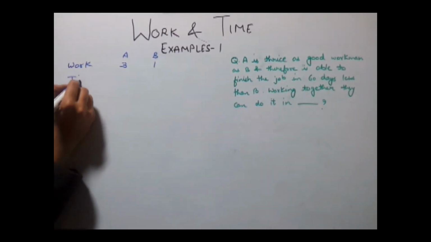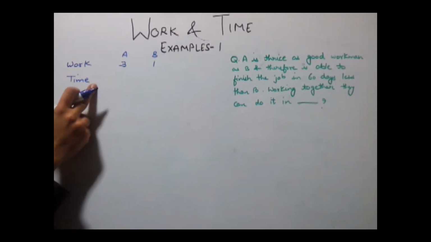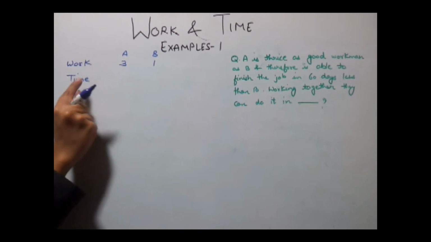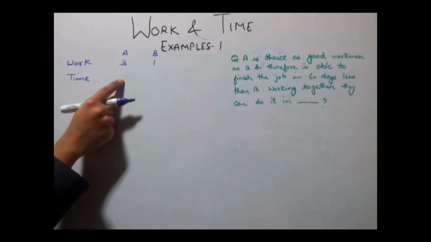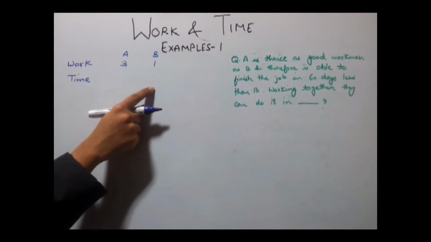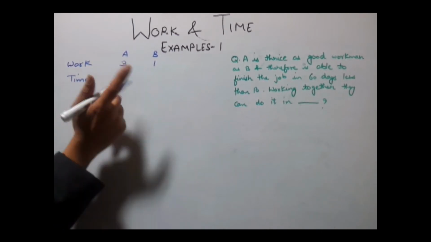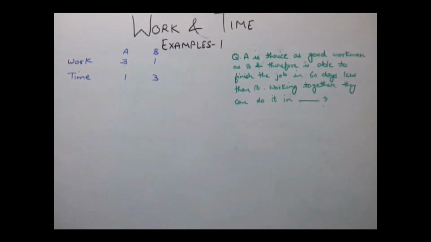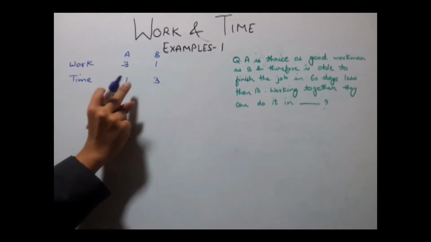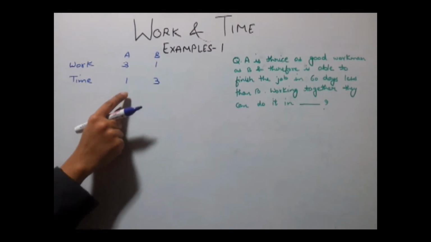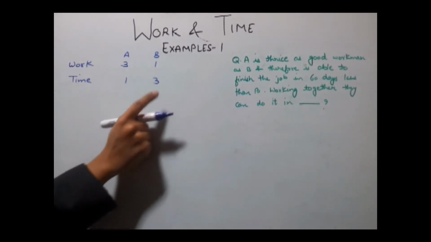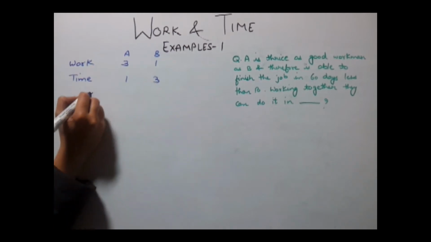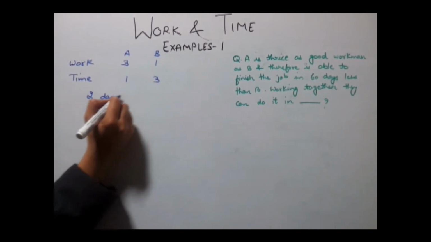In terms of time, we know that work rate and time are inversely proportional. That is, if the work rate is high, then time will be low. Similarly, if the work rate is low, then time will be high. So this is inversely proportional. So the time ratio becomes 1 and 3. Now the difference between them is 2 days. That is, if A can complete the work in 1 day, B will take 3 days to complete the same work. So in 2 days difference,